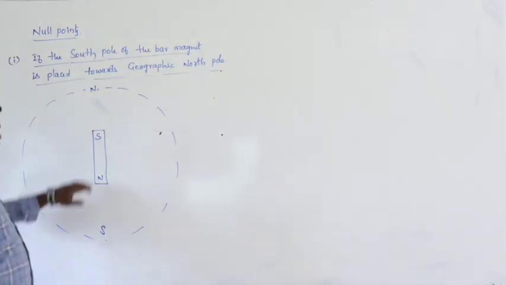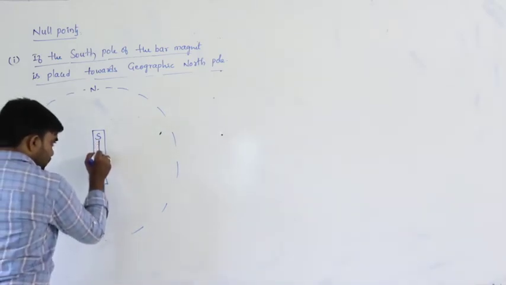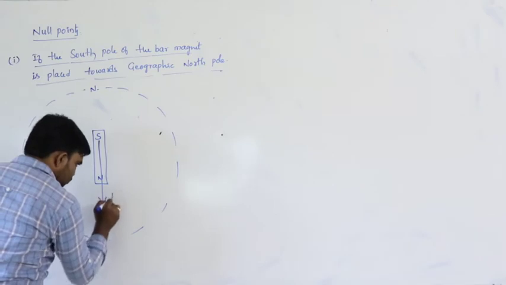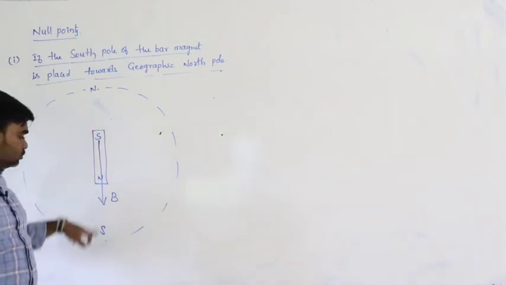So, in this situation, what is the direction of the magnetic field due to the bar magnet? The direction of the magnetic field due to the bar magnet is downwards, B, on the axial line. This line is the axial line of the magnet. On the axial line, the direction of the magnetic field is from south to north.